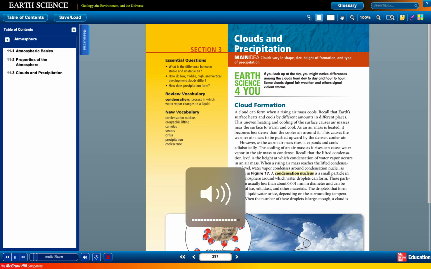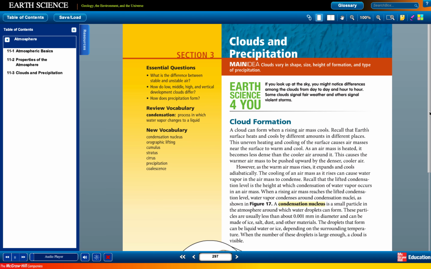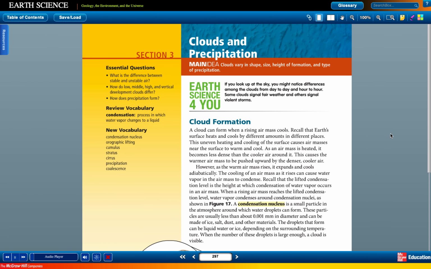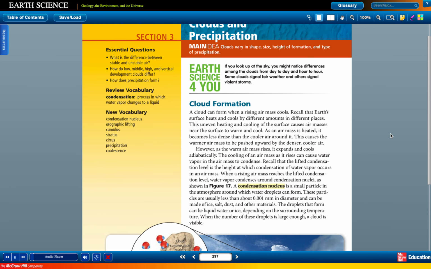Formation and type of precipitation. Real-world reading link. Section 11.3. Clouds and precipitation. Clouds vary in shape, size, height of formation, and type of precipitation. If you look up at the sky, you might notice differences among the clouds from day to day and hour to hour. Some clouds signal fair weather, and others signal violent storms.